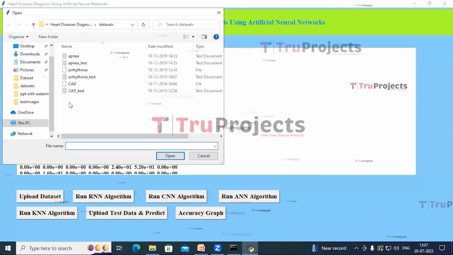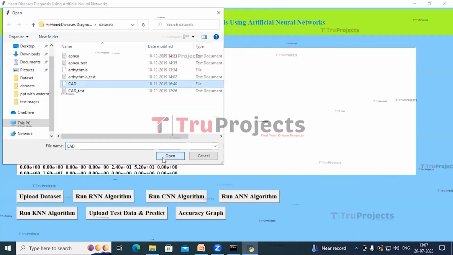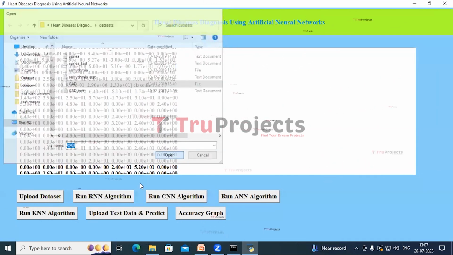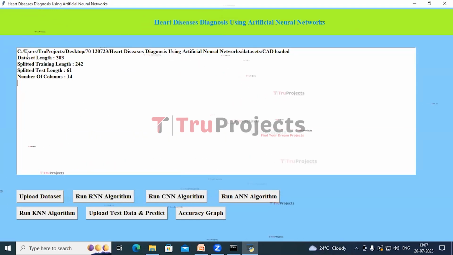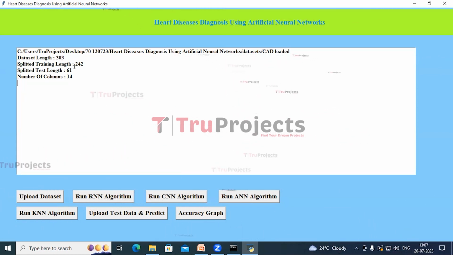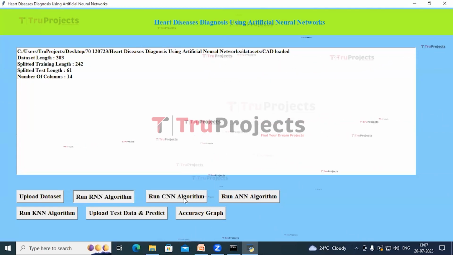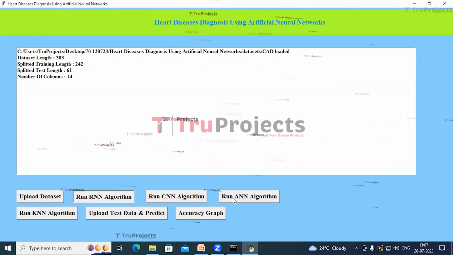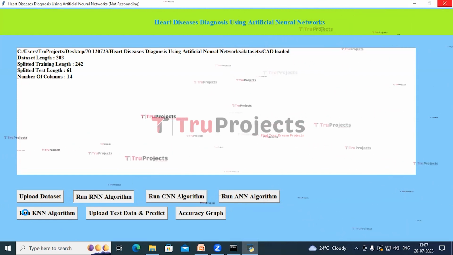Perform the same steps for CAD dataset now. Select CAD and click on open. We can see there are 303 records in the data, and this 303 is divided into train and test set. Train set includes 242 records and test set includes 61 records. Number of columns are 14. Now click on Run RNN algorithm, Run CNN algorithm, Run ANN algorithm and Run KNN algorithm buttons.